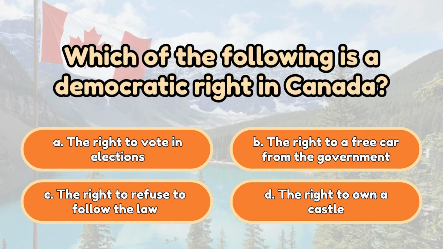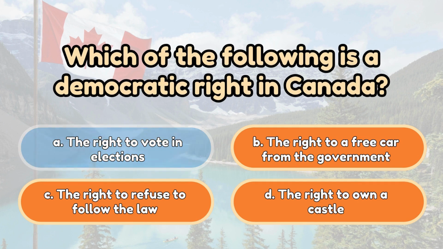Which of the following is a democratic right in Canada? A. The right to vote in elections. B. The right to a free car from the government. C. The right to refuse to follow the law. D. The right to own a castle. The correct answer is A. The right to vote in elections.